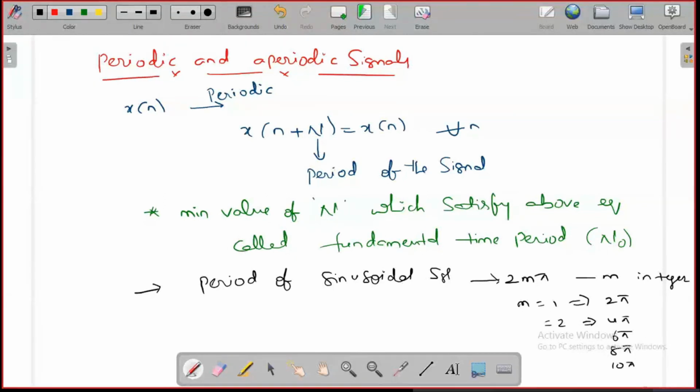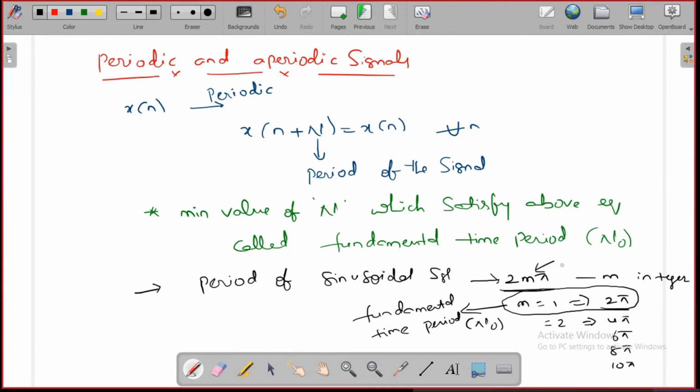Period of the sinusoidal signal, sine or cos: 2 pi is a period, 4 pi is also a period, 6 pi, 8 pi, 10 pi, 12 pi, 14 pi, like this. Generally we represent this as 2m pi, that is the period, capital N. Now what is the minimum value? The minimum value you will get at m equal to 1, which is 2 pi. This is the minimum value which satisfies the periodic condition, so this is called the fundamental time period, which is N naught. This is capital N.